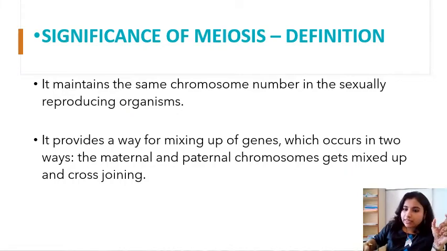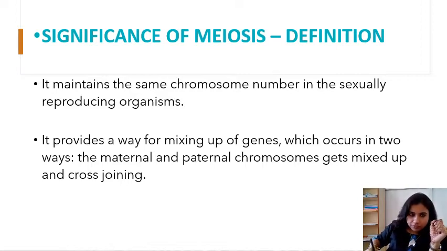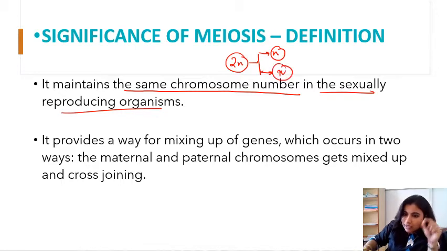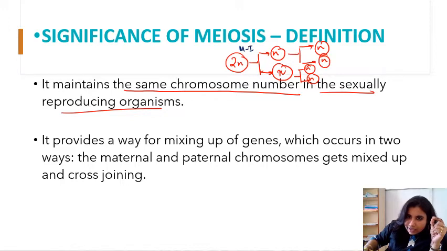If we talk about the significance, why meiotic division is necessary, it is necessary because it maintains the same chromosome number in the sexually reproducing organism. I have shown you that if this is 2n, it divides into two daughter cells with half the number of chromosomes, so it becomes n, n. Now this n will again divide, so it will form n, and this also will form n. Here it is meiosis 1 and here it is meiosis 2, right?